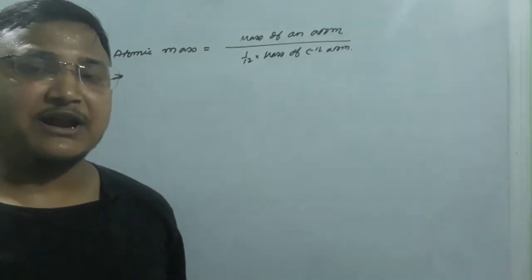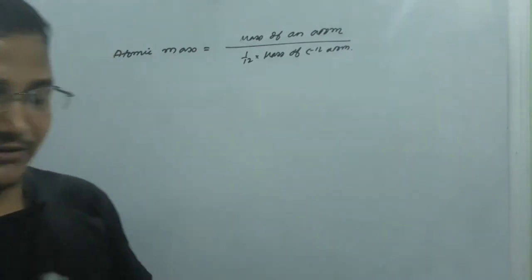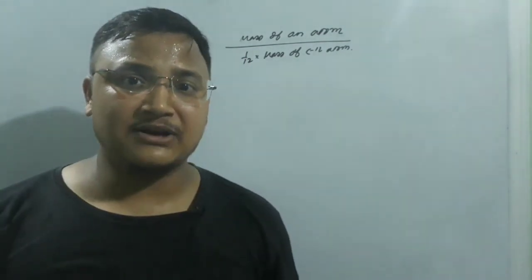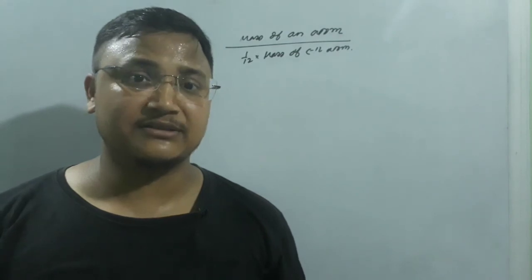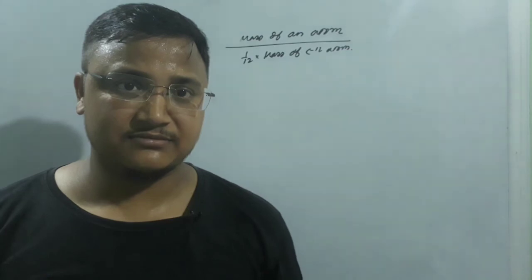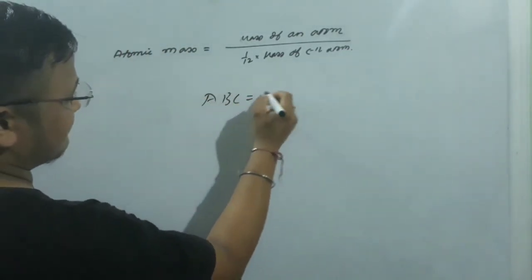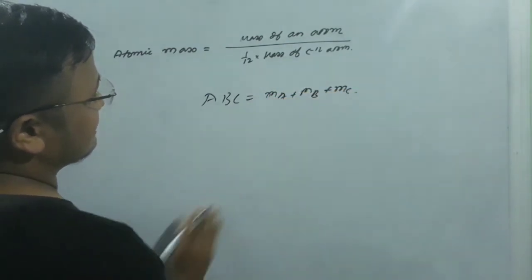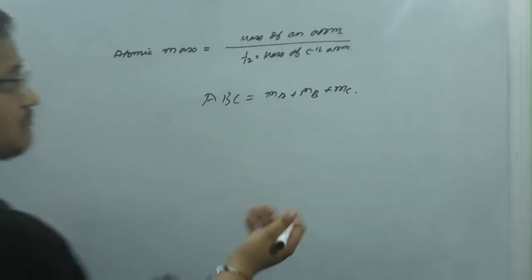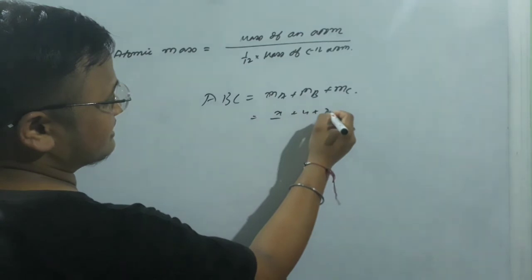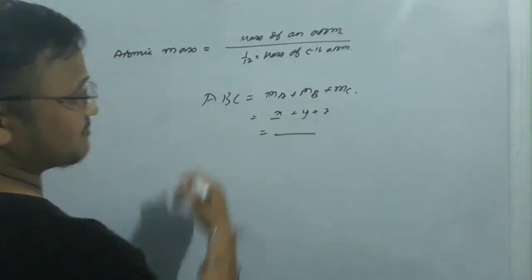And if you're supposed to find the molecular mass, what we have to do is, whatever atoms are present in the molecule, we have to aggregate the masses of all the atoms present in the molecule. Then we will be able to get what? The molecular mass. Exactly. So suppose I have A, B, C as a molecule, so mass of A plus mass of B plus mass of C, that is what we are talking about, molecular mass. So whatever value comes out, we will say X plus Y plus Z.